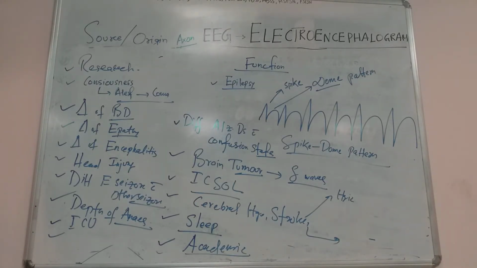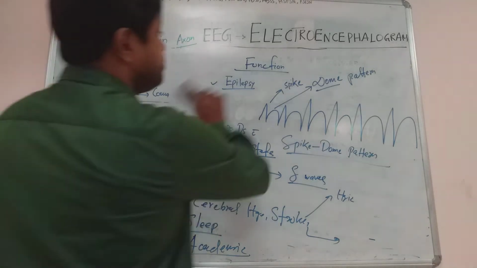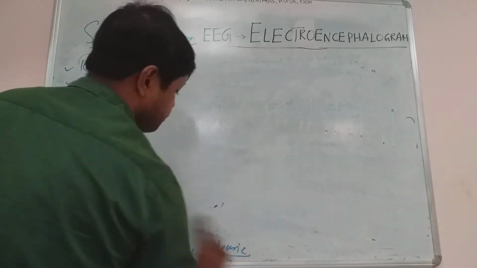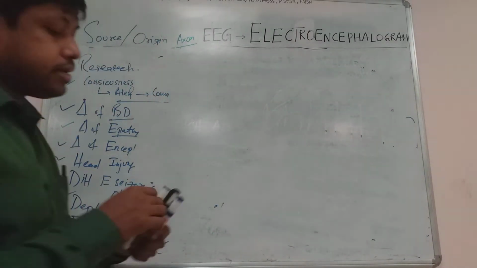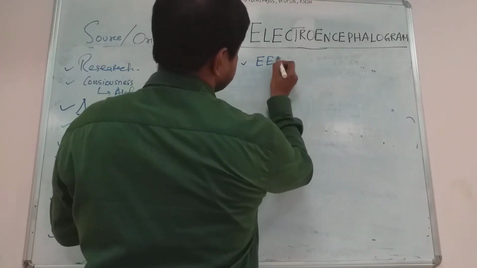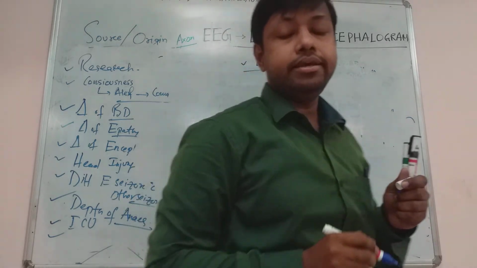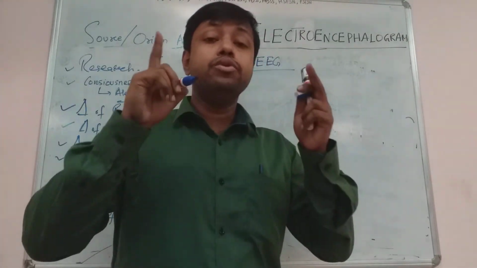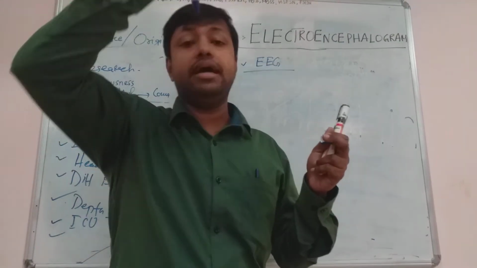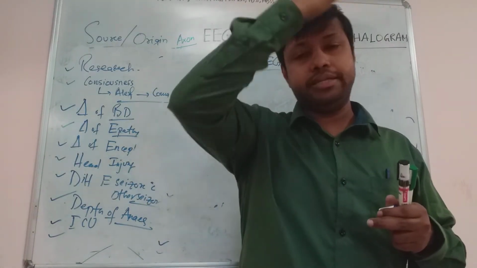Now we go for some important applied topics. What is clinical EEG? Clinical EEG means, actually, that clinically we apply multiple channels or multiple electrodes on the surface of the skull.